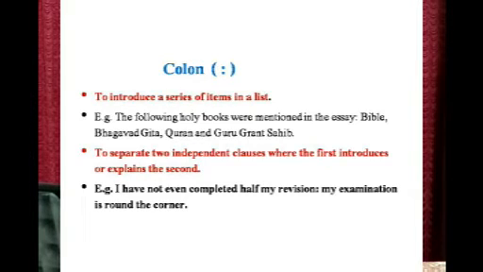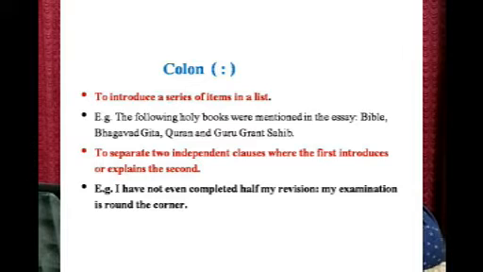Next we come to colon. First function of a colon is to introduce a series of items in a list. For example, the following holy books were mentioned in the essay: after that we have got a list. So, we are introducing that list by using colon. What are the items coming in that list, like Bible, Bhagavad Gita, Quran and Guru Granth Sahib.